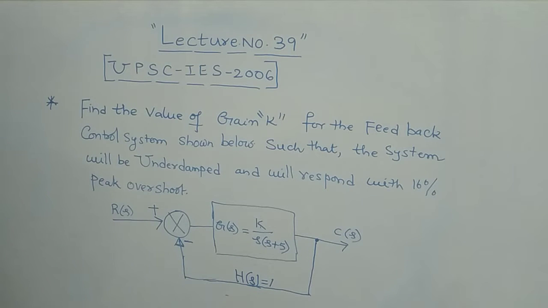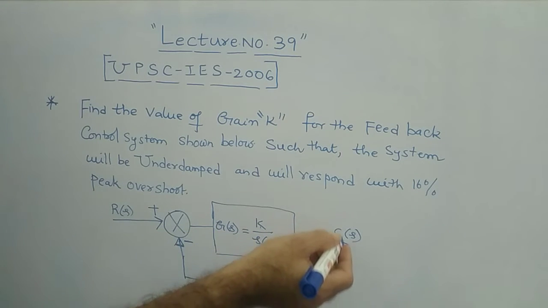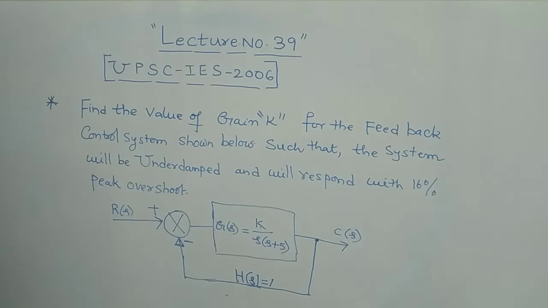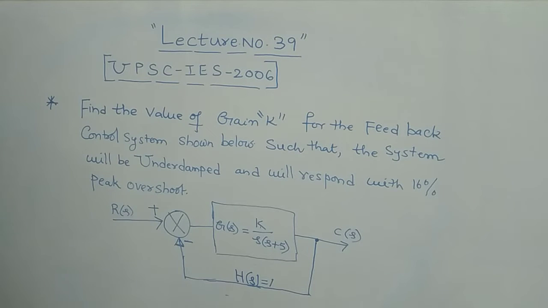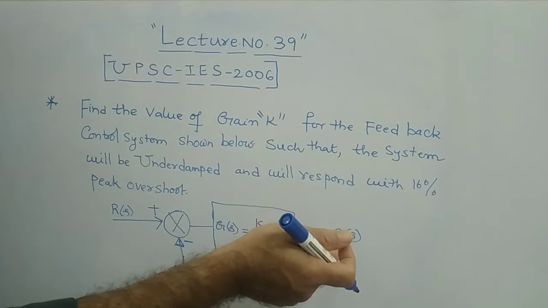Therefore, whenever this type of problem is given, you can find C of s by R of s directly from the characteristic equation. You can write the characteristic equation. What is the characteristic equation? I will tell you. Or otherwise, by knowing our initial presentations, if you see C of s by R of s for the negative feedback control system, what is the formula?